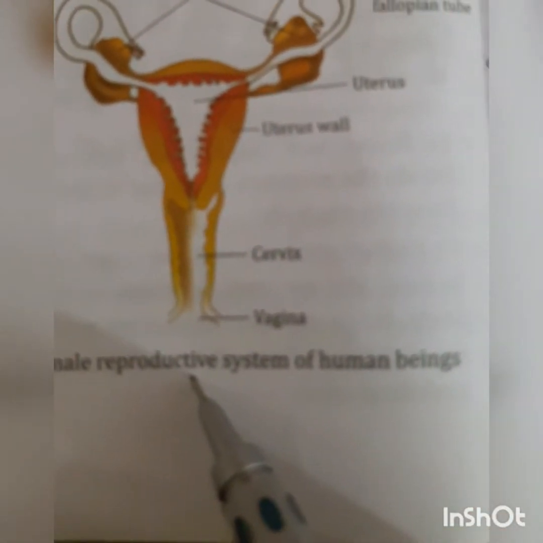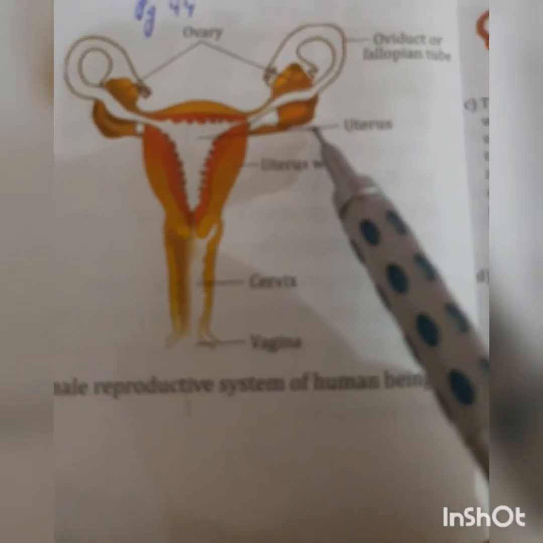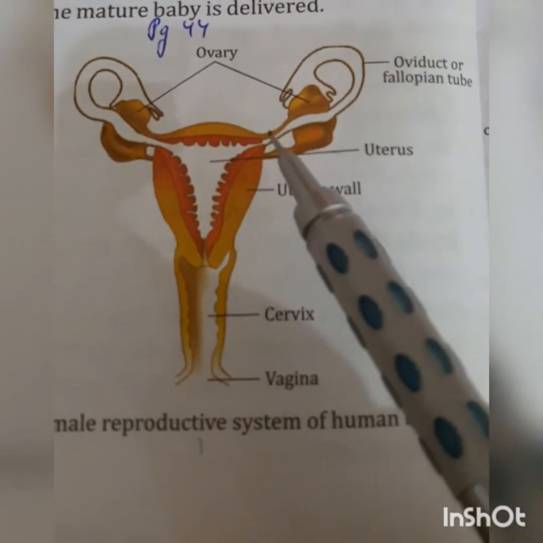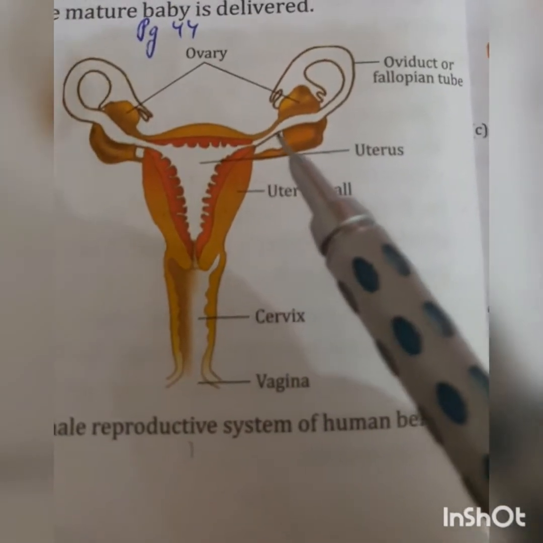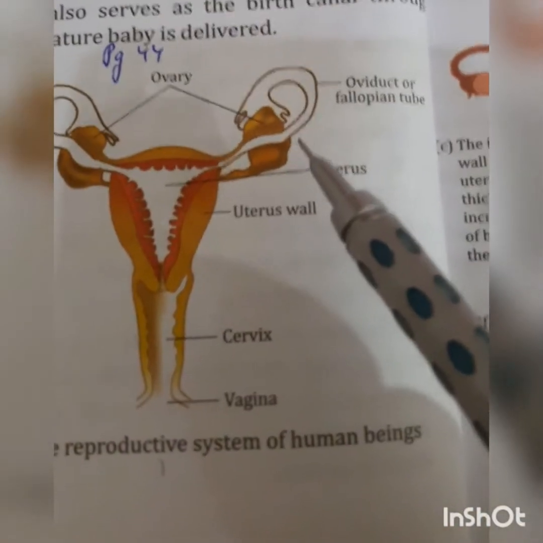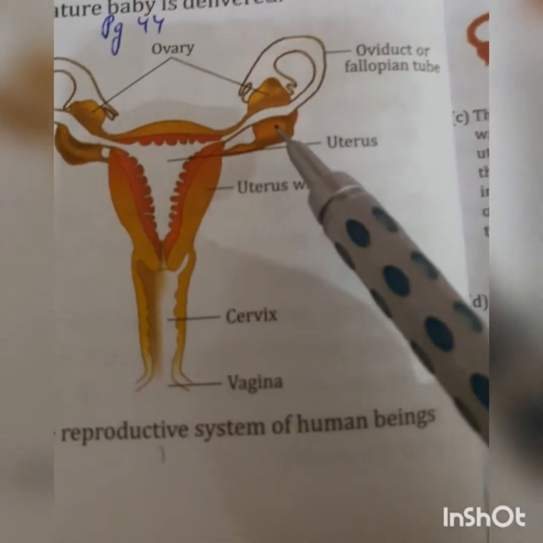The female reproductive system consists of two ovaries. These are whitish-colored oval bodies located in the abdominal cavity. Inside the ovaries there is a group of cells called follicles.